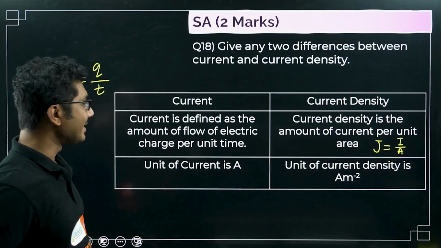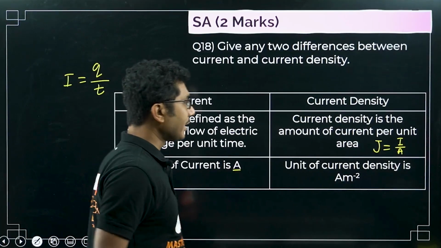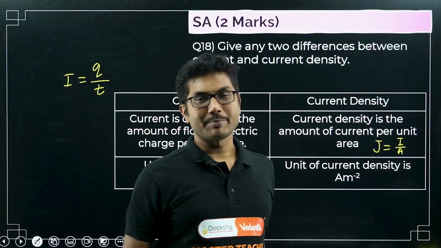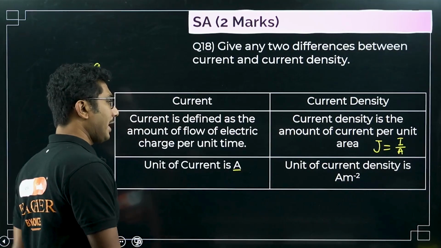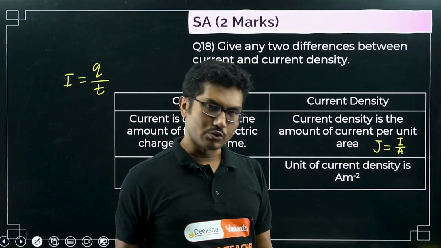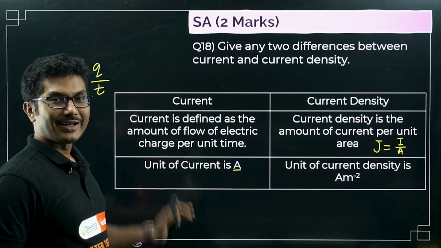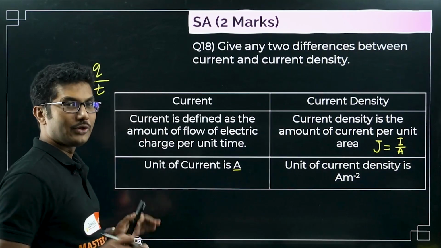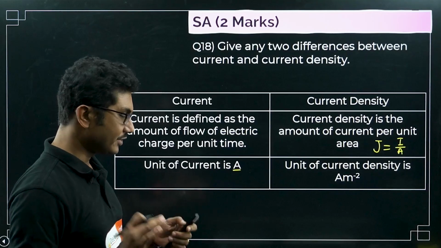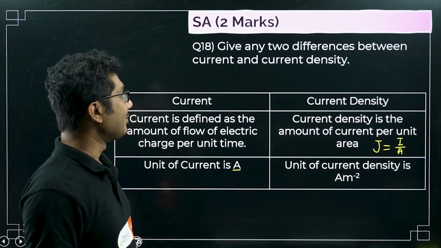Unit of current is ampere, or capital A. Unit of current density is ampere per meter square, or ampere meter to the power minus 2. So this is the new question, but very easy to answer. I hope you remember this question and answer this if it comes in your annual final PU board exam.